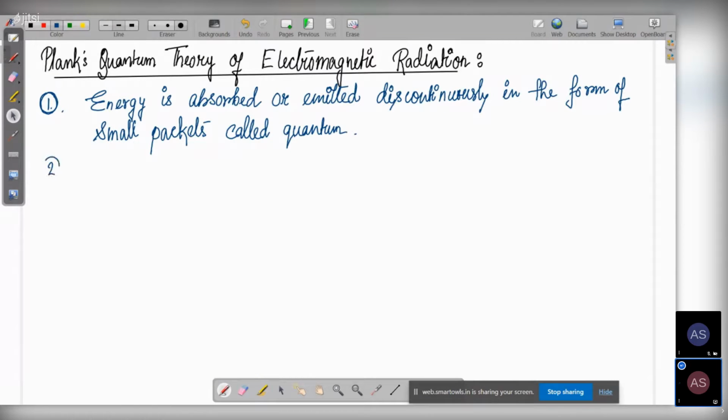Number two, for light, this quantum of energy is photon.